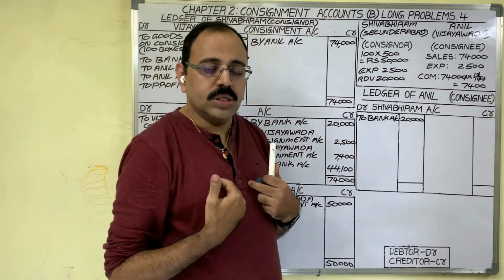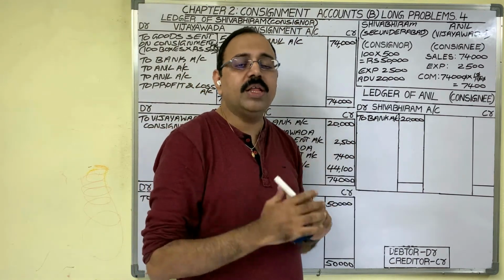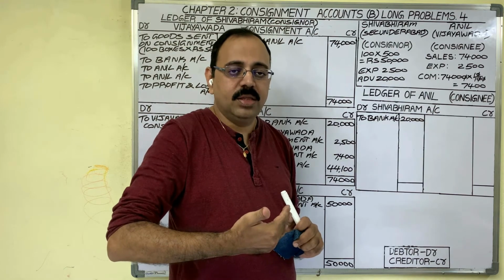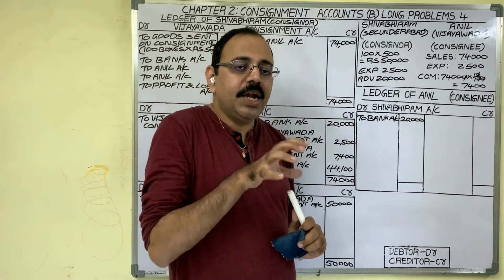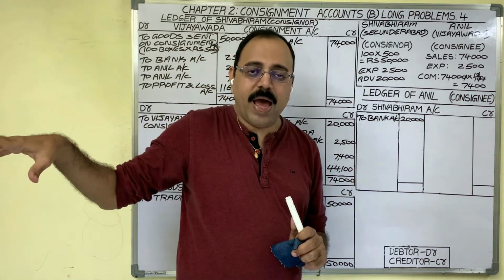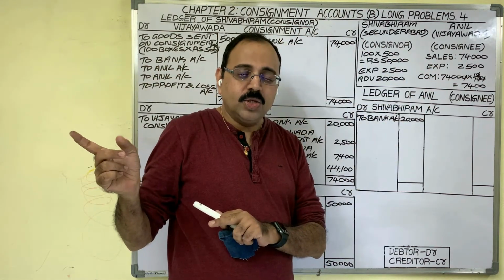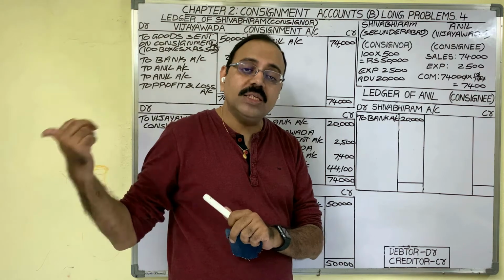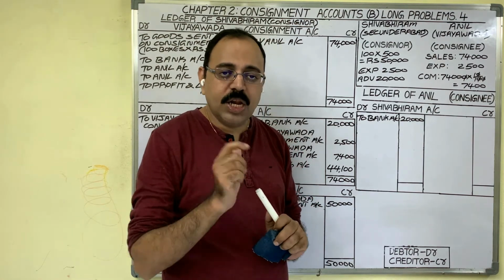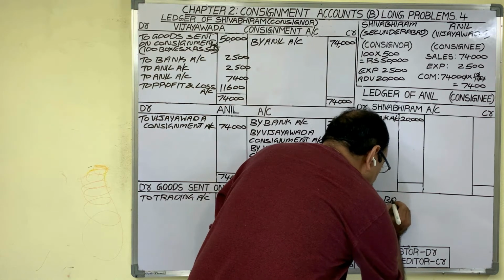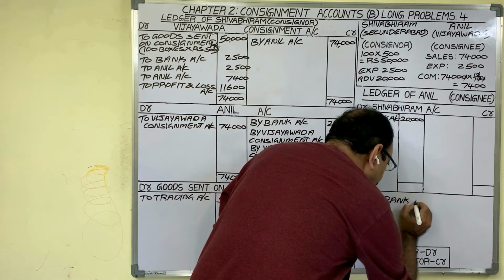Next entry is for sales. Consignee sold goods. Consignee is only preparing these accounts. So from customer he received a check. That is our assumption. Then he deposits this check in his bank. His banker collects money from customer's bank. So his banker is becoming a receiver. As per personal account rule, we should debit receivers. So bank account we should debit.